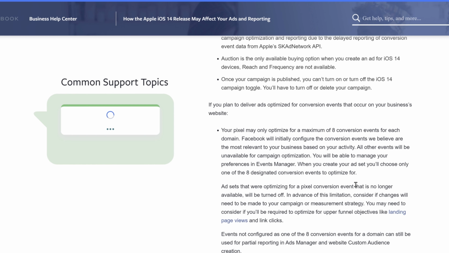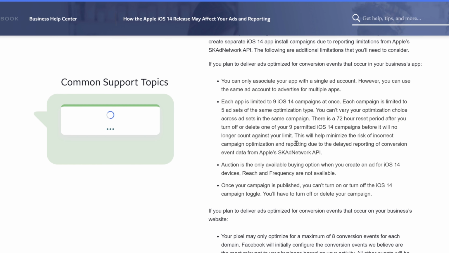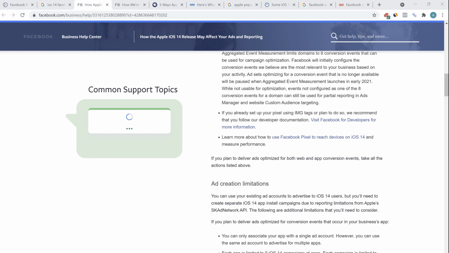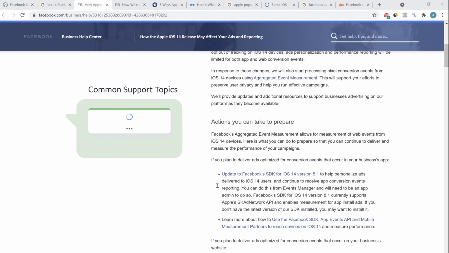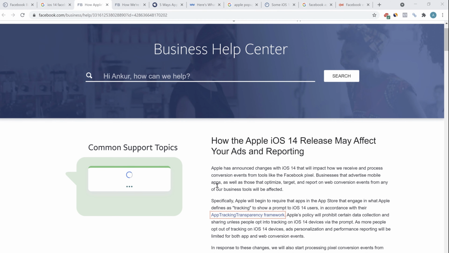One of the major considerations is that your Pixel may only optimize a maximum of 8 conversion events for each domain. Also, you'll have to verify your domain. By giving the iOS device owner an opportunity to opt out of all the different apps that are tracking you, this will be a major blow to all the ad related companies, be it Google ads, YouTube ads, or Facebook ads. Most of the benefits that an advertiser gets, either through a Pixel or by getting all the information from the users, will be very limited in the future, at least for Apple devices. Running profitable campaigns will be much more difficult because you are limited with your conversion pixel, your conversion events, and with such less data on the campaigns, the ROI on the campaign will again decrease.